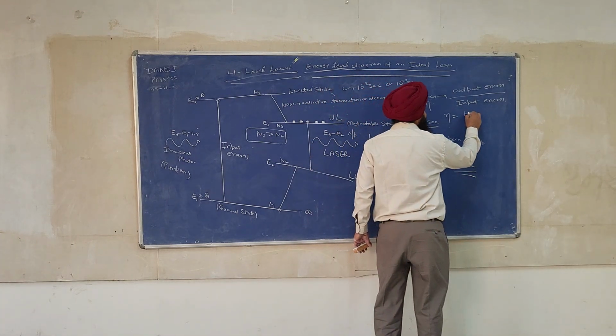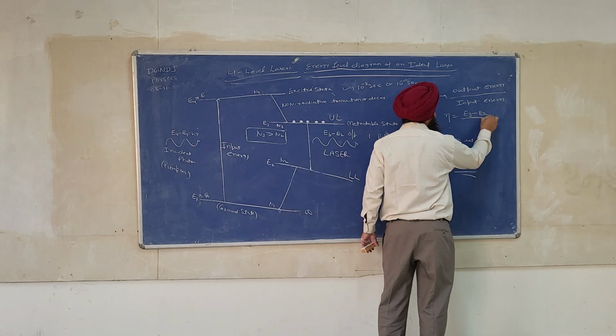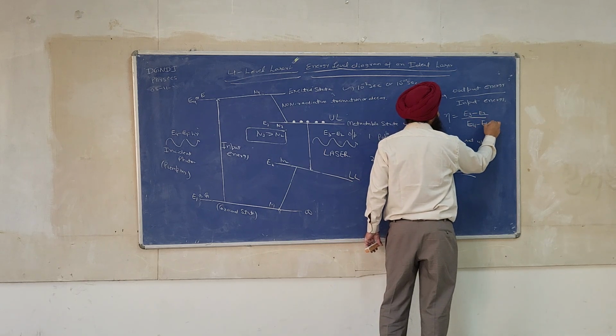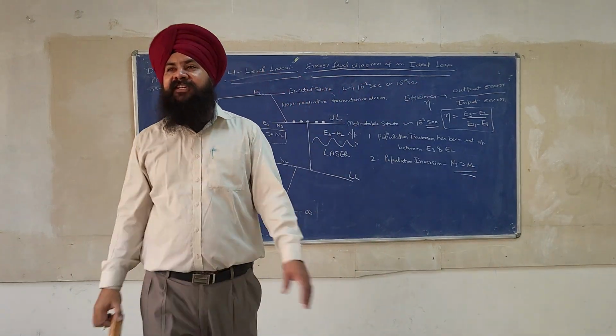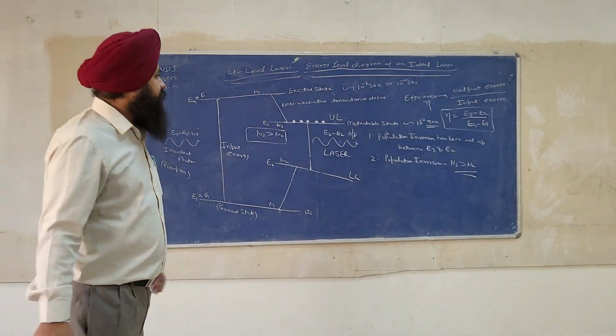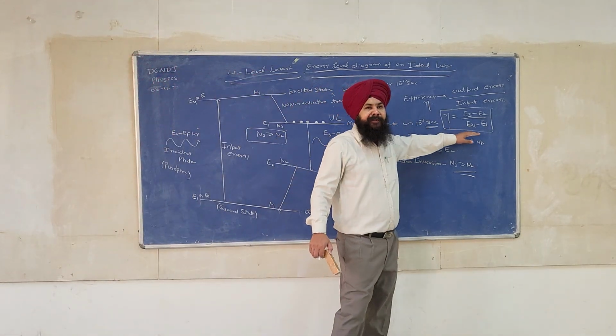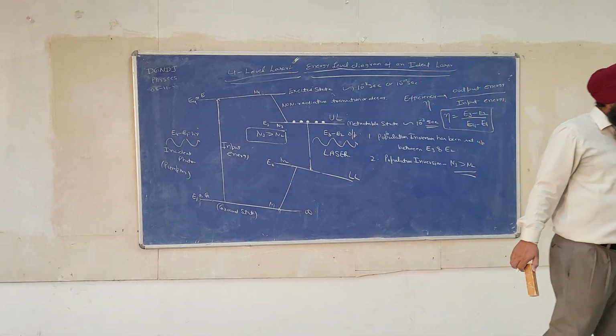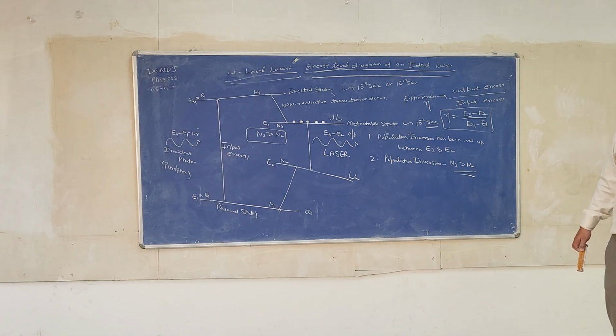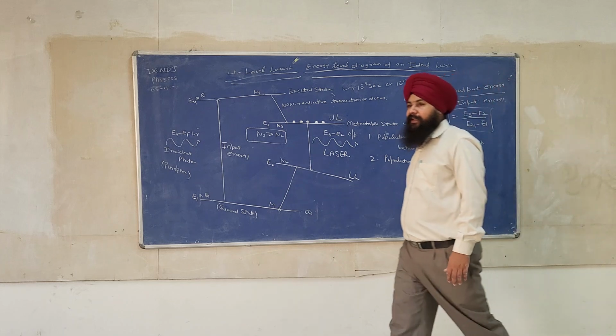ध्यान इधर आपका. E3 minus E2 divided by E4 minus E1. So this is also called a quantum efficiency. Output energy divided by input energy, E3 minus E2 divided by E4 minus E1. This is called a quantum efficiency. Any doubt from this part?